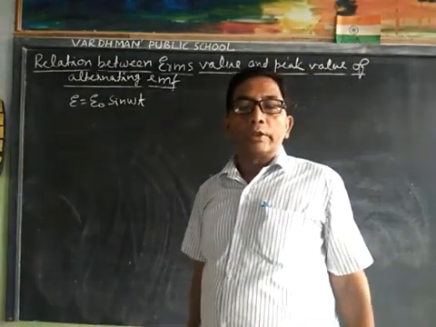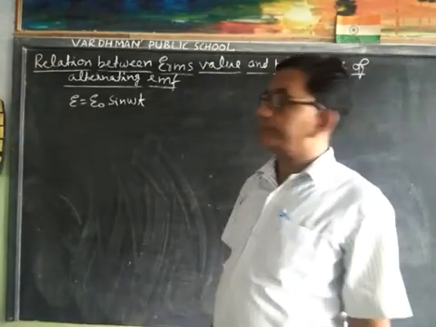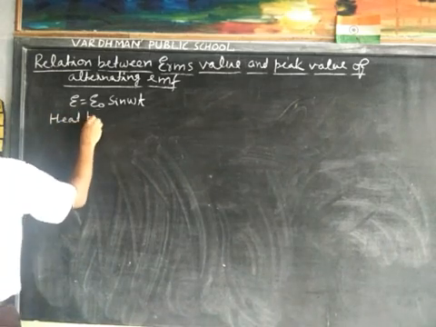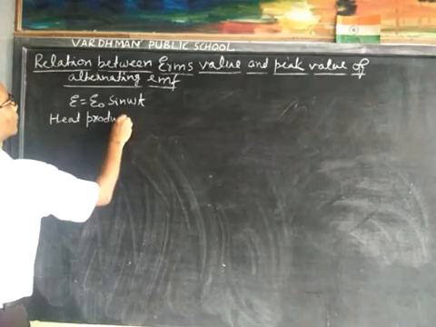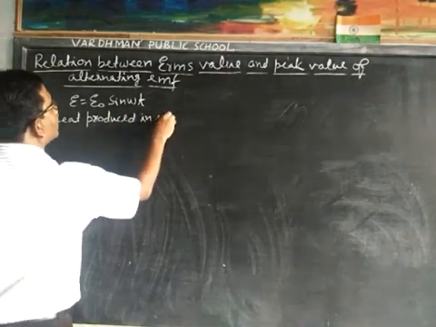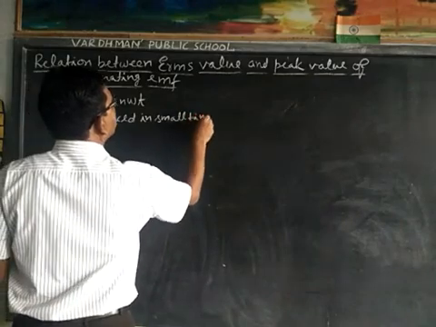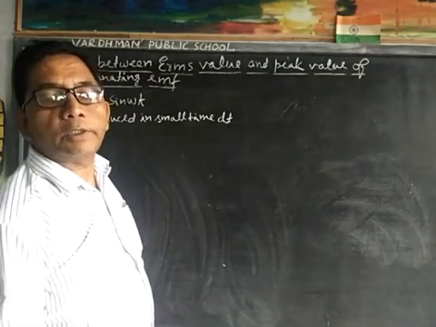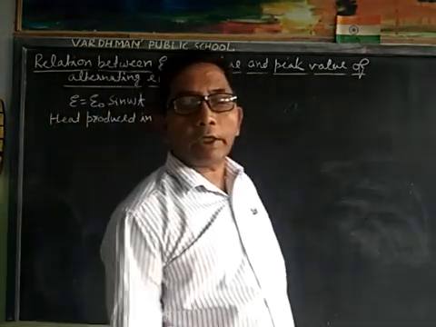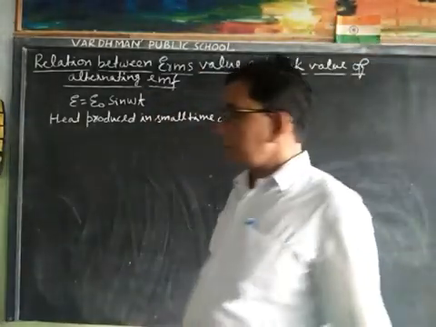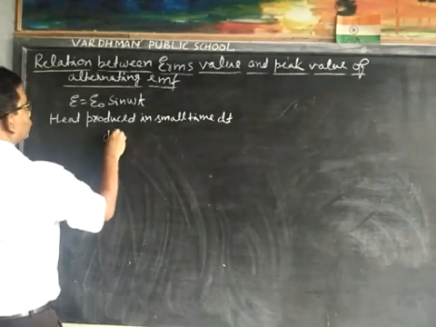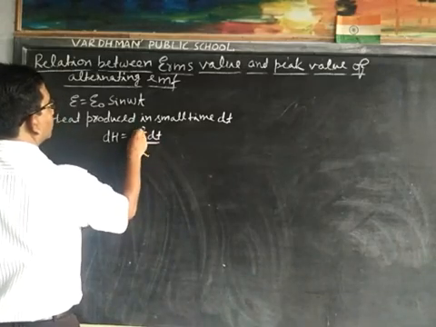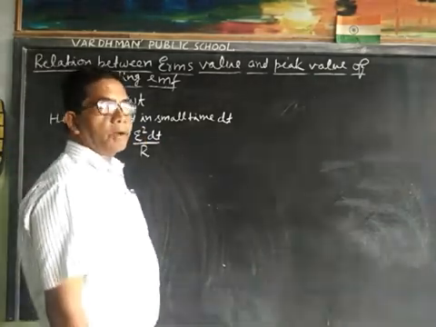Now heat produced in small time dt. What will be heat produced in small time dt? dH is equal to E square dt upon R.